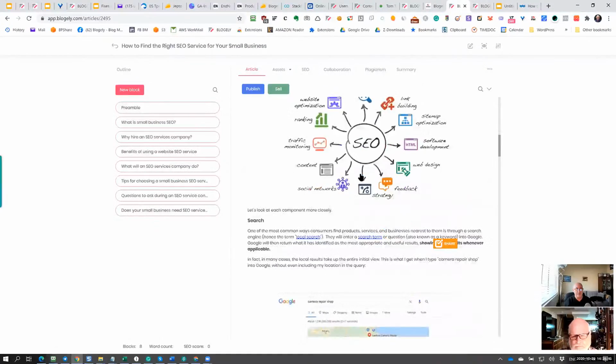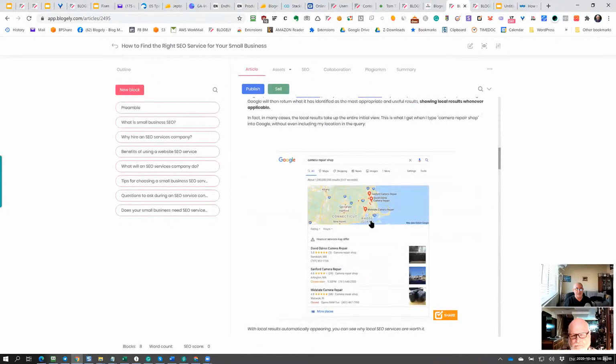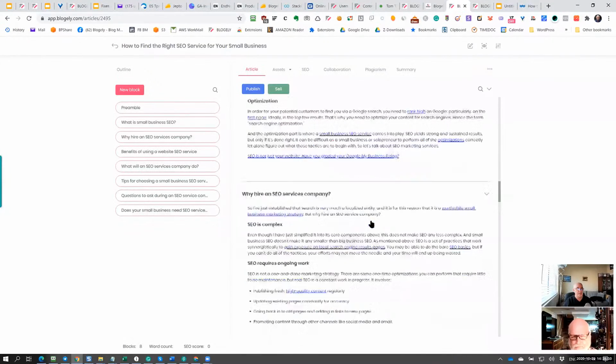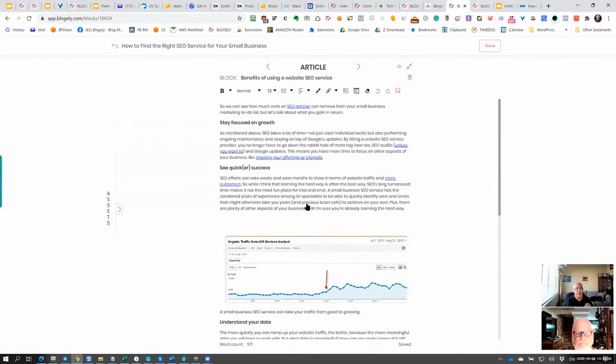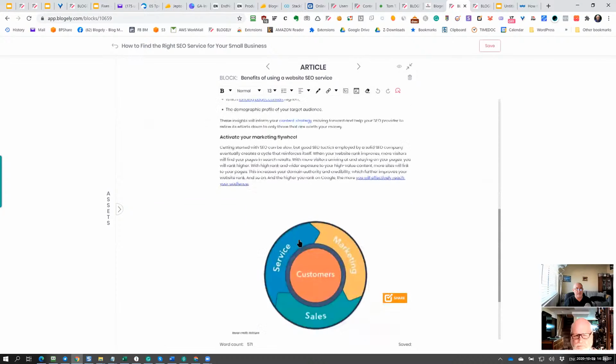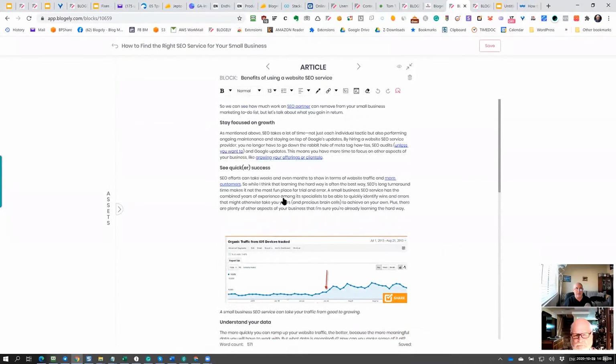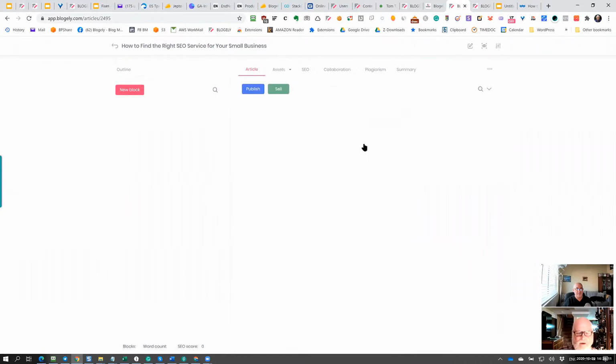You can see how this was imported. Those images were publicly shareable, so they appear here. We created the blocks as well. We simply look for the H2 tags, and as long as the H2 headers are there, we break it down by the headers, and when you click here, you go into a specific block of the article. So this one is clear.